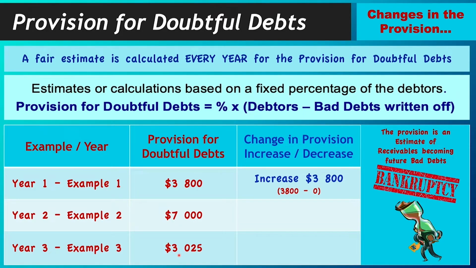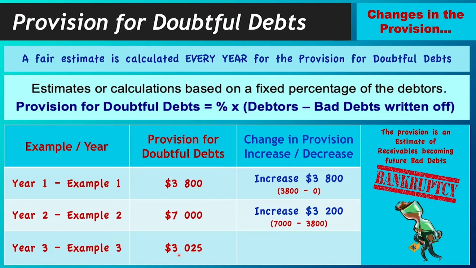Year 2, when we calculated our provision, we got 7,000. So you compare it to the previous year, year 1, and in the previous year it was 3,800. So if it was 3,800 before and it is now 7,000, that means you have another increase. And how much did it increase by this time? It increased by the 7,000 of this current year minus the previous year's provision, and that is 3,200 as your answer for the increase for year 2.